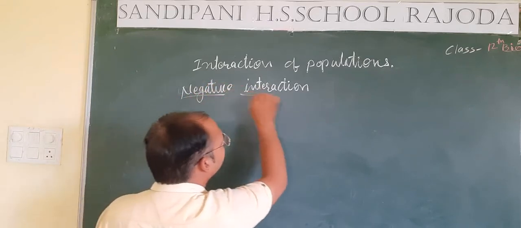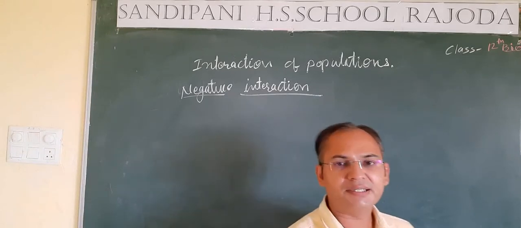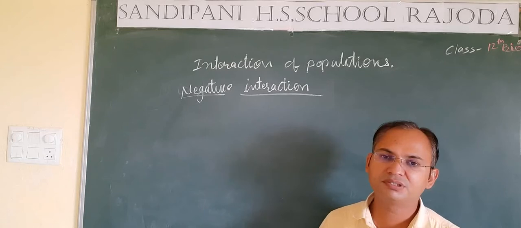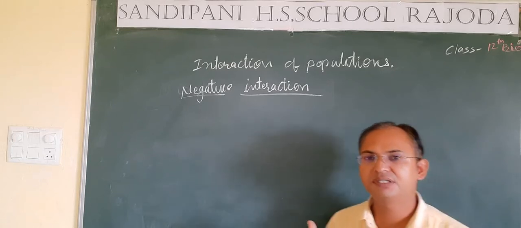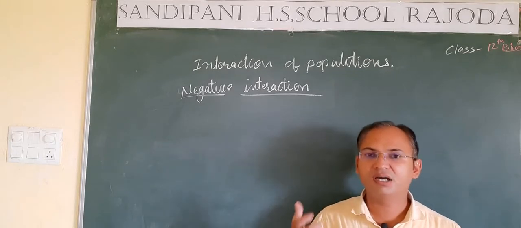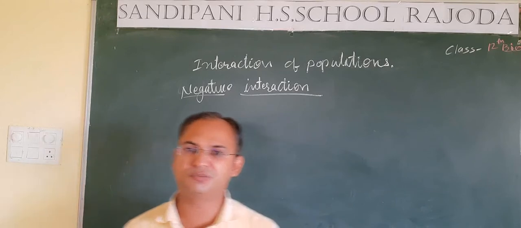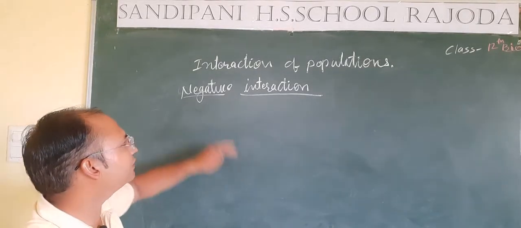In negative type of interaction of populations, the interaction between two populations is such that either both the populations or individuals of the populations get harmed, or one is benefited while the other is a little or more harmed by the presence of the other species. So students, let's see in detail the negative interaction.